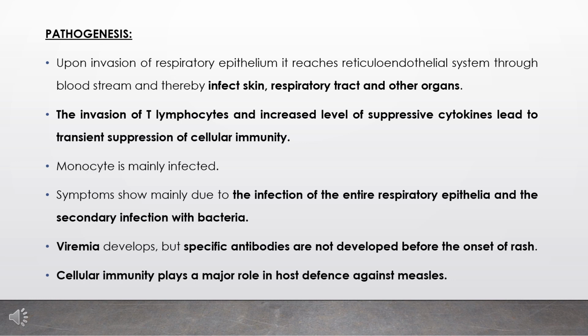The invasion of T lymphocytes and increased level of suppressive cytokines leads to transient suppression of cellular immunity. Monocytes are mainly infected. Symptoms show mainly due to the infection of the entire respiratory epithelia and the secondary infection with bacteria. Viremia develops but specific antibodies are not developed before the onset of rash. Cellular immunity plays a major role in host defense against measles.